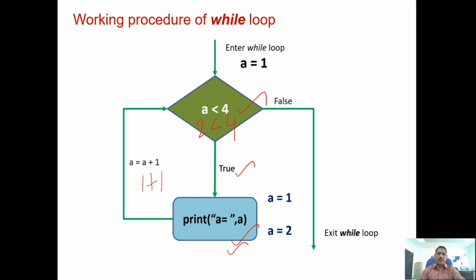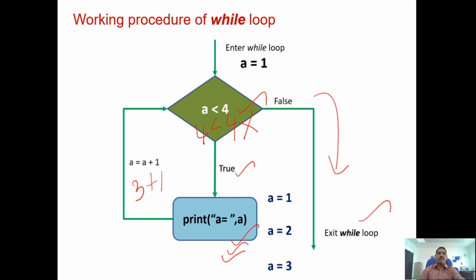Once the print statement is done, it will come here. Now what is the value of a? 2 plus 1, 3. Now the value is 3. 3 less than 4, condition again true. It will come here and print the a value, a equal to 3 will be printed. Okay, now the loop goes here. What is the value? 3 plus 1, 4. Now once it reaches here, the value is 4. 4 less than 4, condition is false. Once the condition is false, it will come out of the while loop.